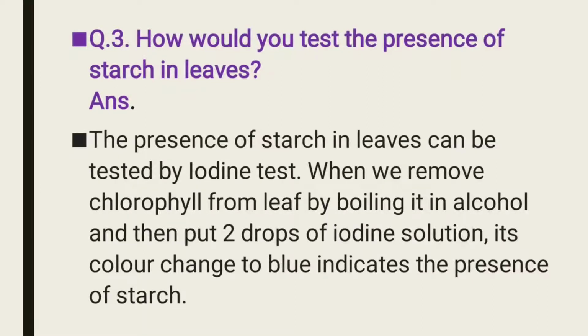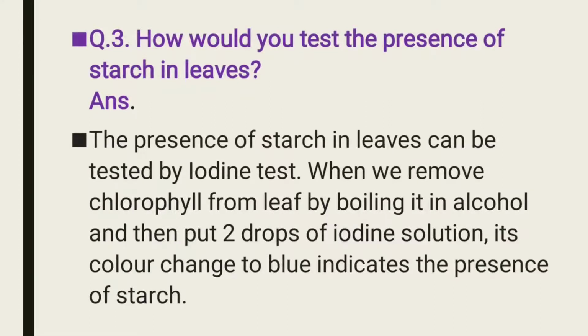But you have to make sure that you do not heat the alcohol directly. Why? Because it will catch fire. So heat the test tube containing alcohol till the leaf loses its green color. Slowly and gradually the leaf loses its green color. Again, what you have to do: take out the leaf and put 2 drops of iodine solution on it using a dropper. So you can see the leaf turns blue black in color.